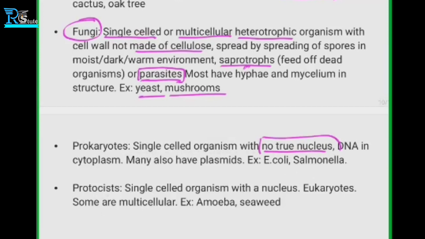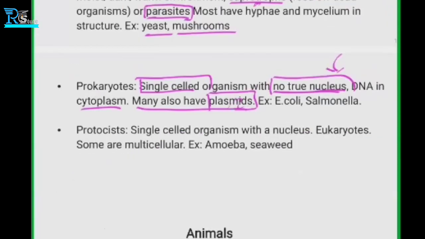When we discuss the cell wall and cell structure in detail, we will come to know what is known as the true nucleus and what is not. Basically they have a nucleus, but a slightly different one. They also have DNA in cytoplasm. The main thing is they are single cell, the rest of the things are the same, and another difference is they don't have a true nucleus.